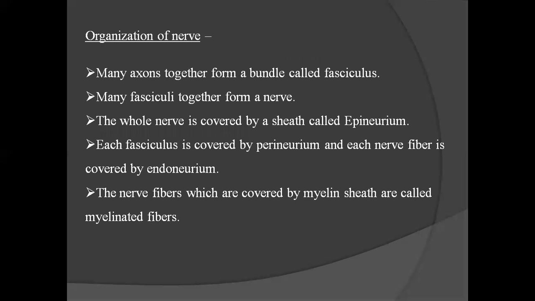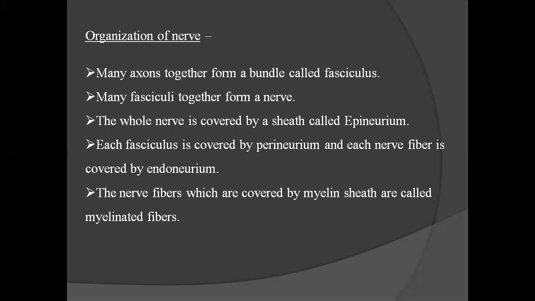Organization of nerve. Many axons together form a bundle called fasciculus. Many fasciculi together form a nerve. The whole nerve is covered by a sheath called epineurium. Each fasciculus is covered by perineurium, and each nerve fiber is covered by endoneurium.